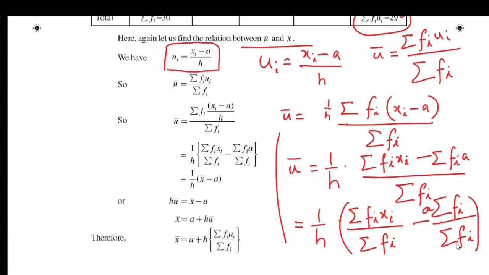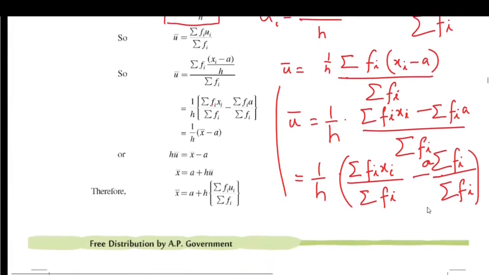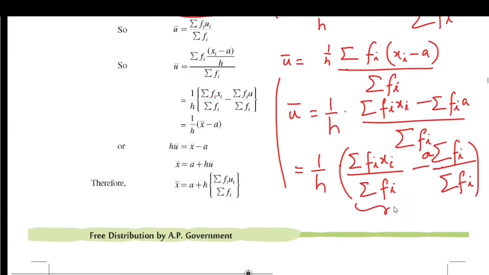Sigma fi can be cancelled. We get a here, and this is x bar. So we are getting u bar is equal to 1 by h into x bar minus a, or h u bar is equal to x bar minus a.